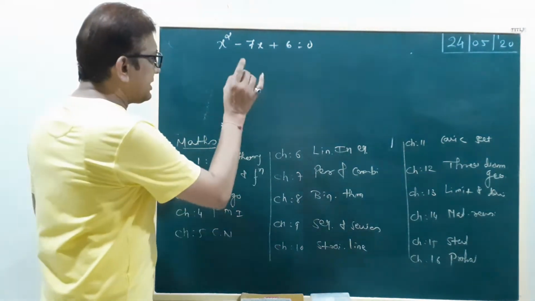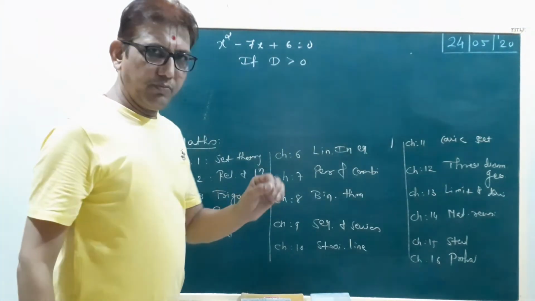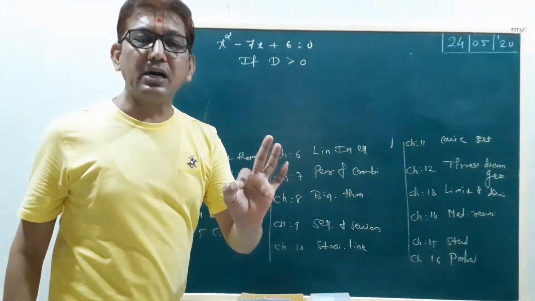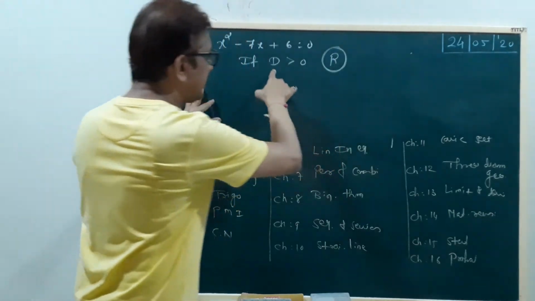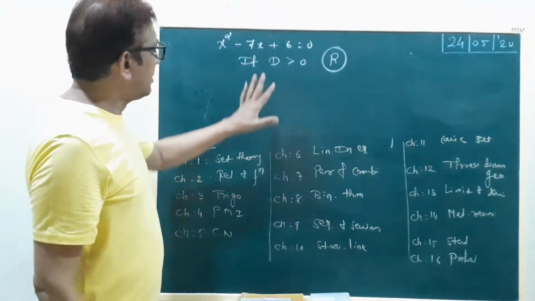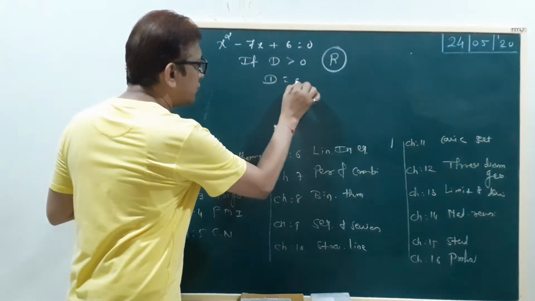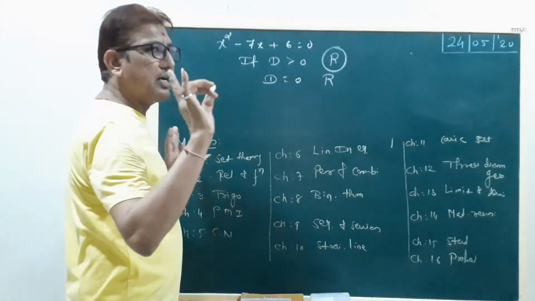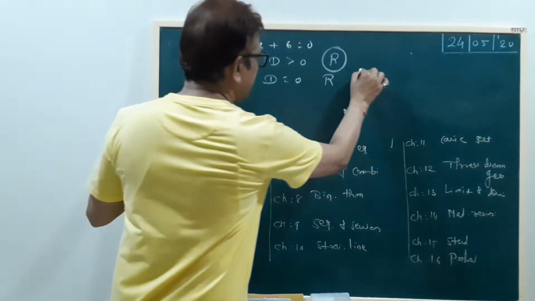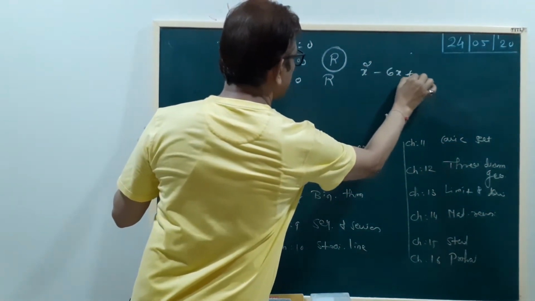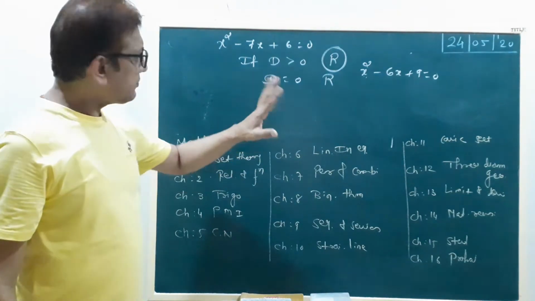Okay. In 10th standard, if the discriminant is greater than 0, then two real roots are available in R. If D equal to 0, then only one root is here in R, if your equation is a perfect square. Suppose x square minus 6x plus 9 equal to 0. Here this is a perfect square, so only one answer.